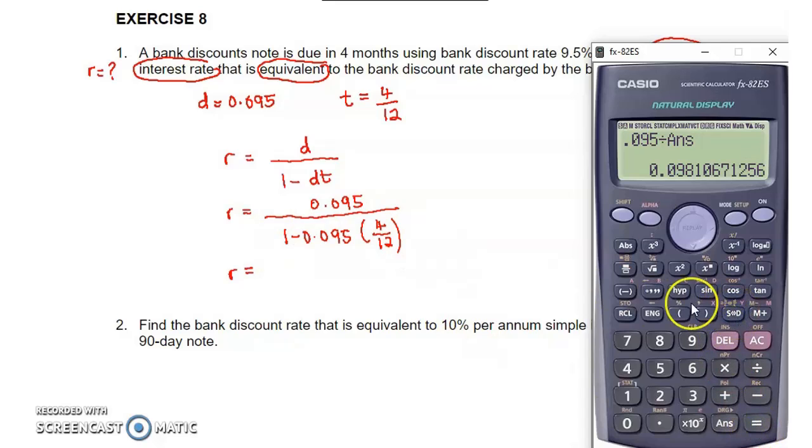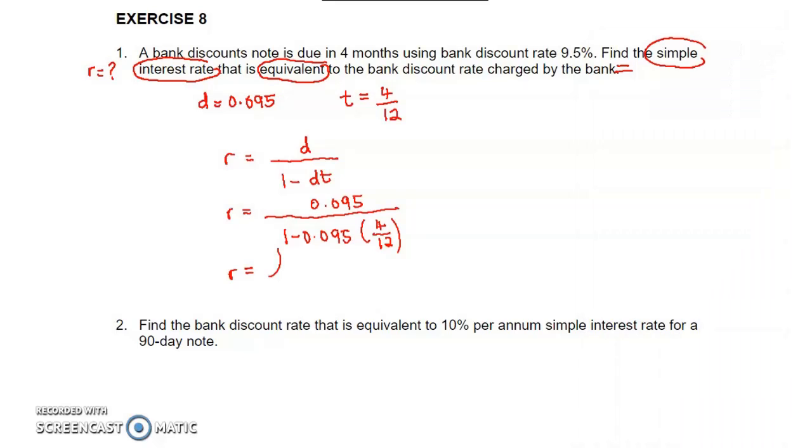So change to decimal, so the value is 0.0981. Use 4 decimal points. If you get a long decimal like this, round off to 4 decimal points. So 0.0981. Normally rate we express in percentage, then multiply by 100. So R is 9.81%.